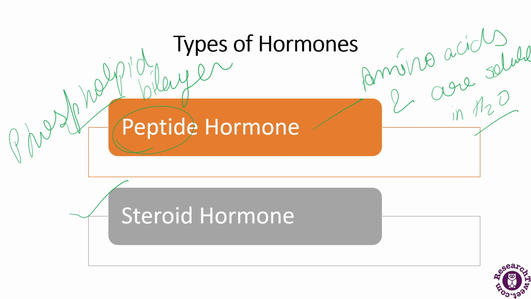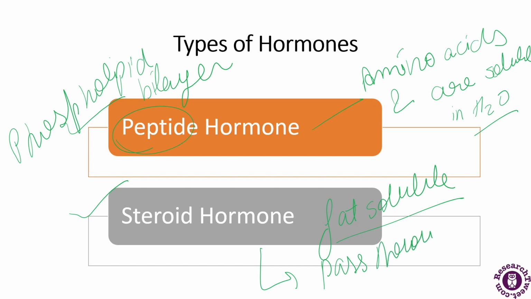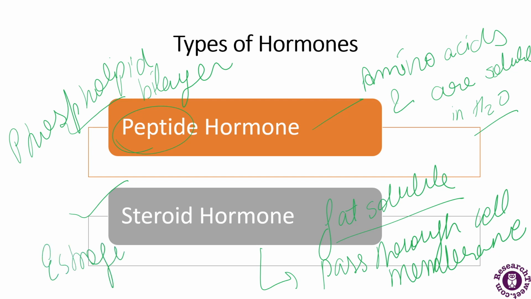Now, if I talk about steroid hormones, they are fat soluble. These hormones are fat soluble and are able to pass through the cell membrane. Examples of steroid hormones include estrogen, progesterone, and testosterone. So these are all examples of steroid hormones.